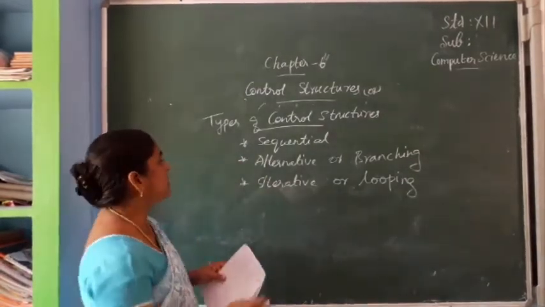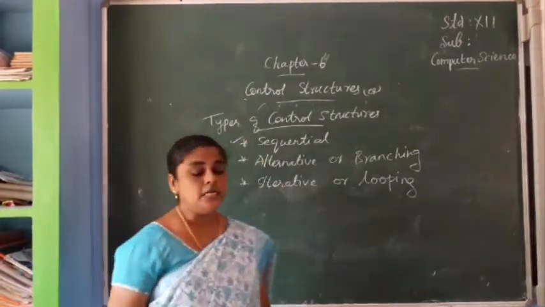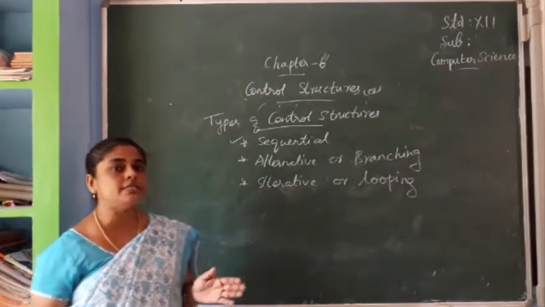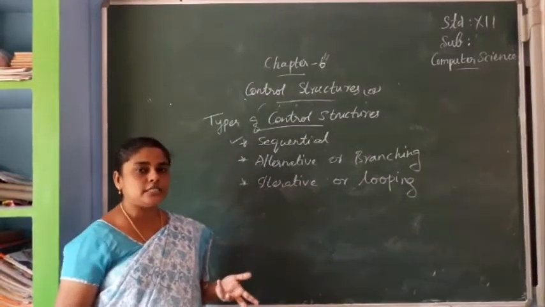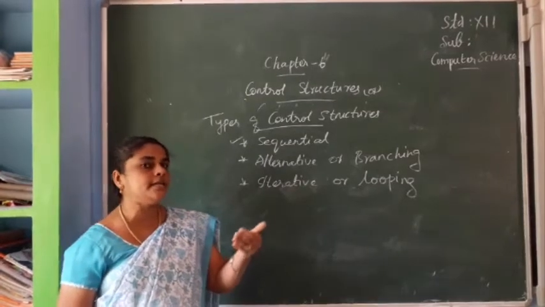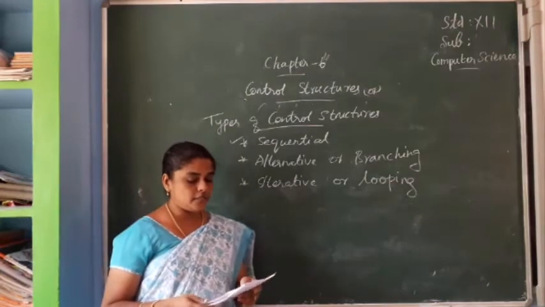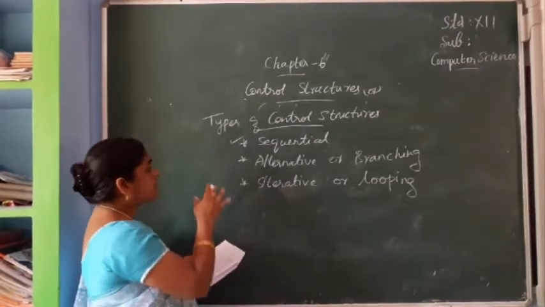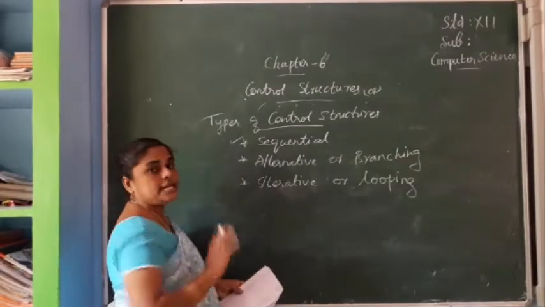Okay. First we can study the sequential statement. See, sequential means, as we already saw, all the statements in a program are executed one after another. So that is sequential. A sequence of statements which are executed one after another is known as a sequential statement.